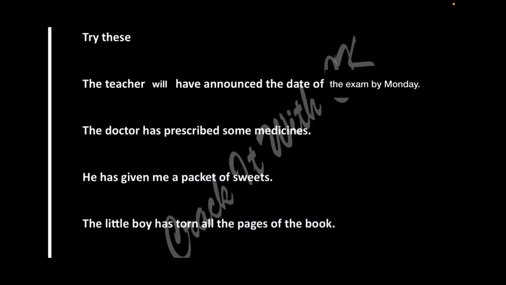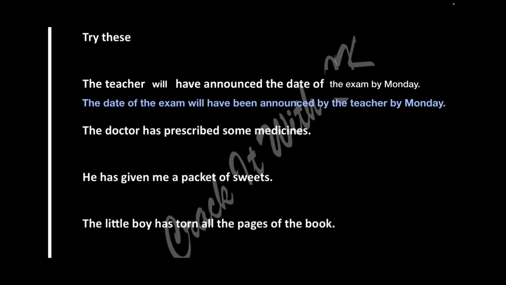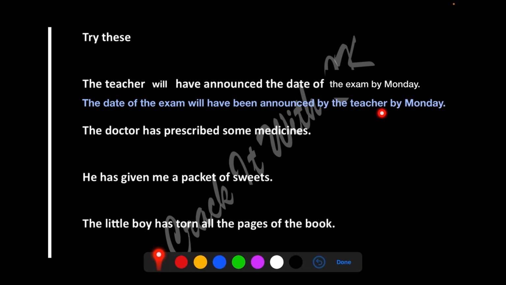Okay, I want you to try these on your own. Just quickly try, then I'll put up the answers. You can pause the video. Okay, the first one. The teacher will have announced the date of the exam by Monday. The date of the exam will have been announced by the teacher by Monday. If you're confused about whether to put by the teacher before or by Monday before, whenever there is some kind of a time frame, like by Monday, by afternoon, by evening, you always have to put it at the end.